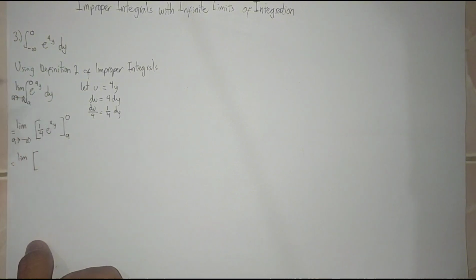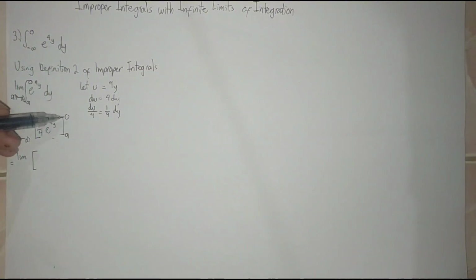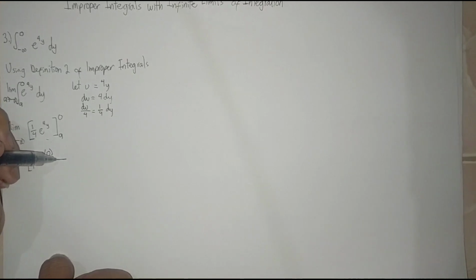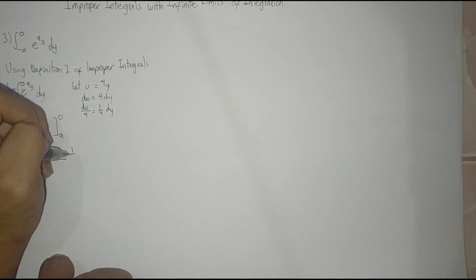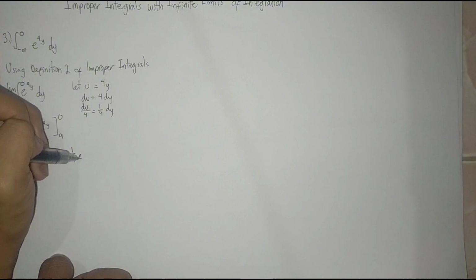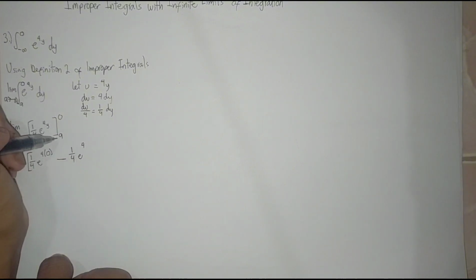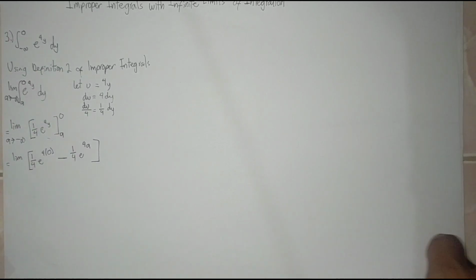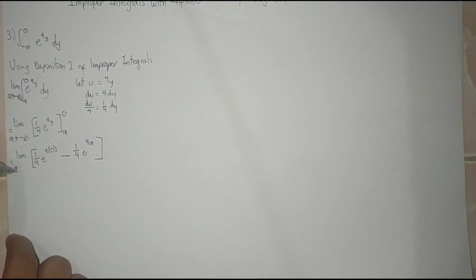So first let's substitute the 0 into y, so we have 1/4 e to the power of 4 times 0, then minus 1/4 e to the power of 4, then y is a, as a approaches negative infinity.